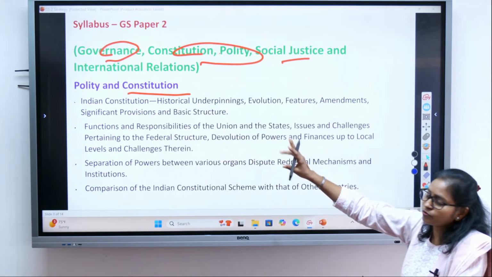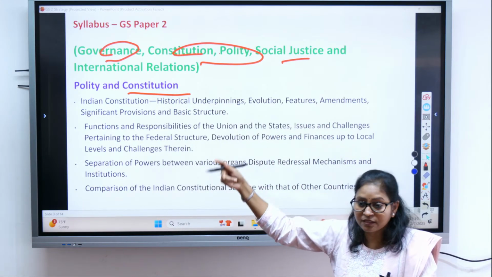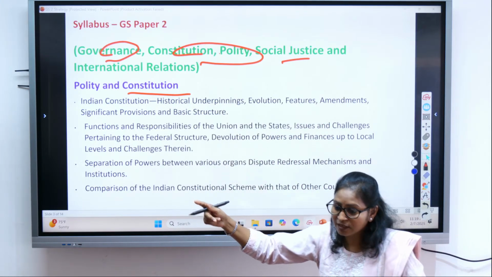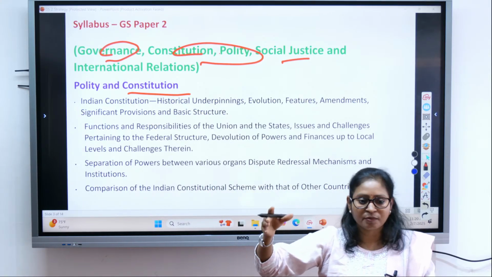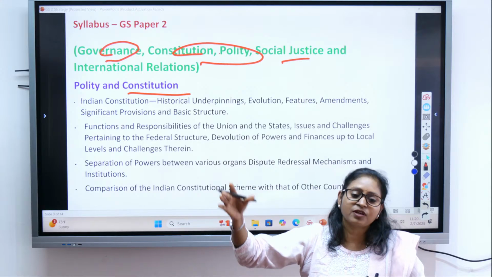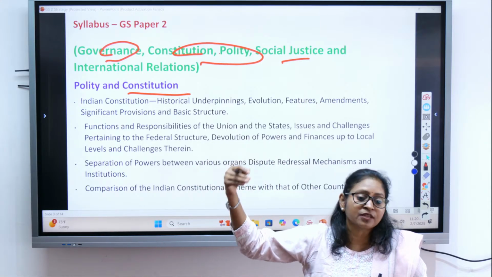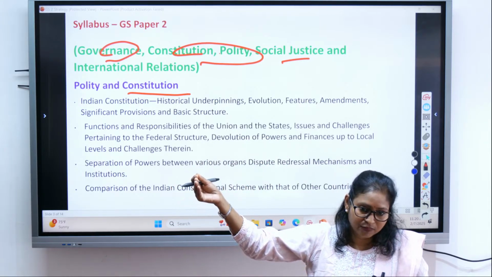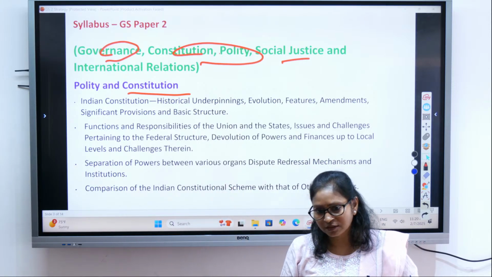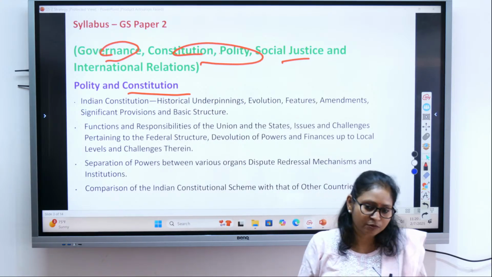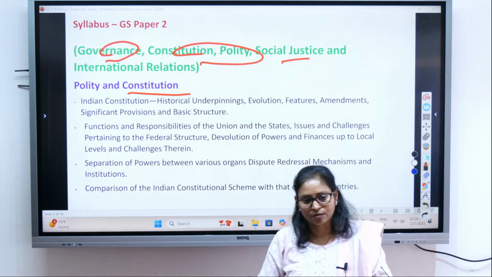So we understood the term governance: the manner in which power is exercised for the utilization of socio-economic resources of the country for development. How the resources are utilized. If the resources are utilized well, it leads to good governance. And if the power is also exercised in a good manner, it leads to good governance, otherwise bad governance.